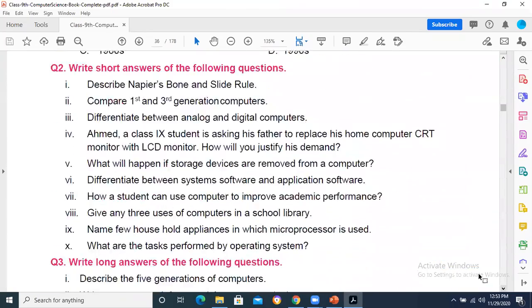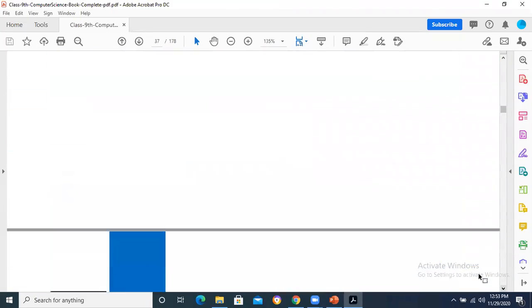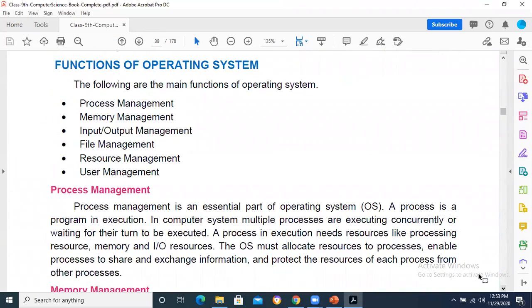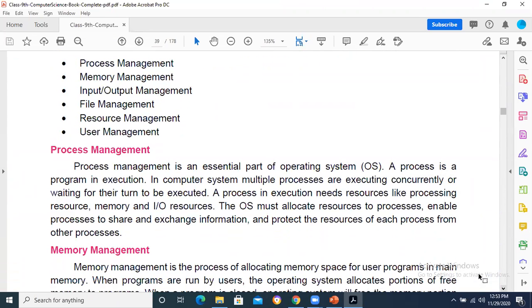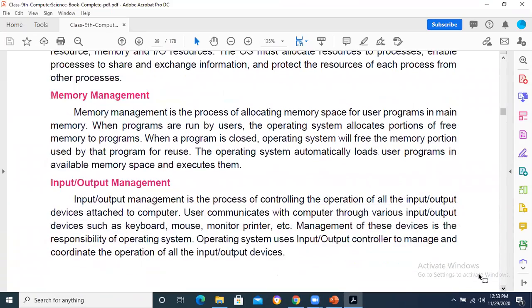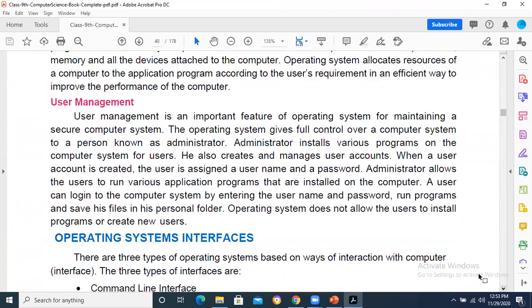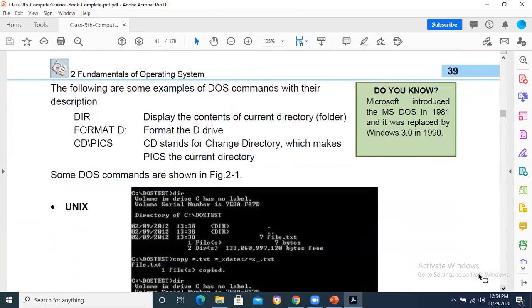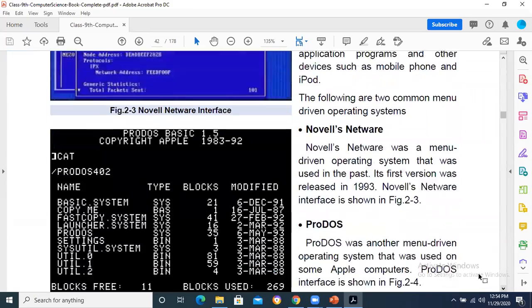The functions of operating systems are especially important. Define operating system, write down its functions. We know process management, and you need to write a proper answer, not here and there. When it is a detailed question, you have to write a proper answer in detail. So memory management, user management, file management. Then we have different types of user interfaces, GUI, command line operating systems. So you have to go through all these things.